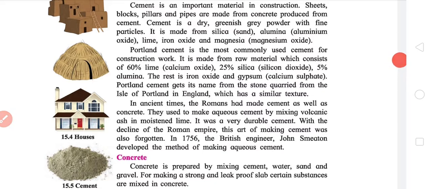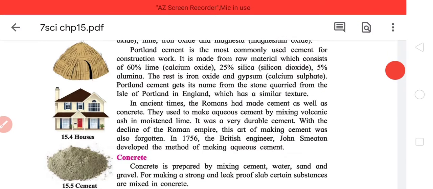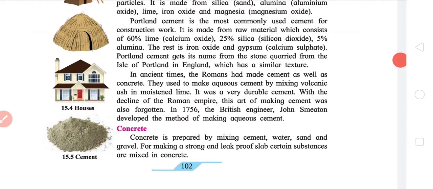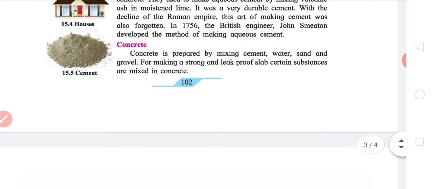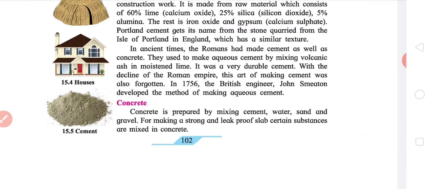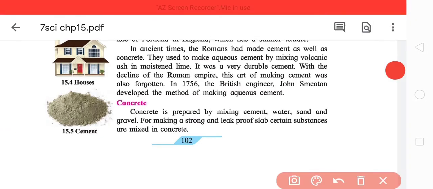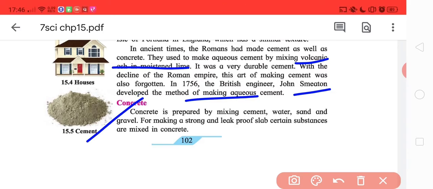Portland gets its name from the Isle of Portland in England. In ancient times, the Romans knew how to prepare cement. They mixed volcanic ash in moistened lime. It was really durable, but after the Roman Empire declined, the technique was forgotten. It was the British who revived this technique. Concrete is what we use more often, prepared by mixing cement, water, sand and gravel. Around any construction near a house, you will see that.